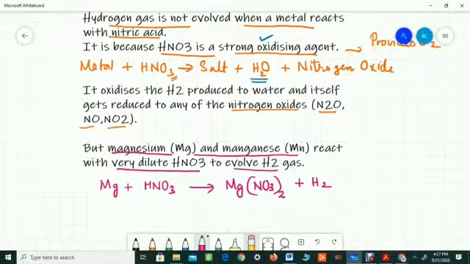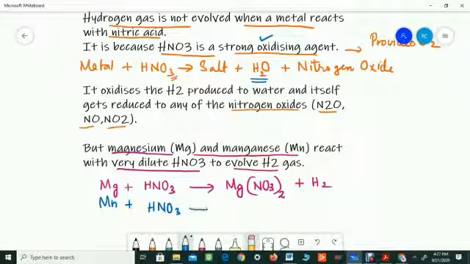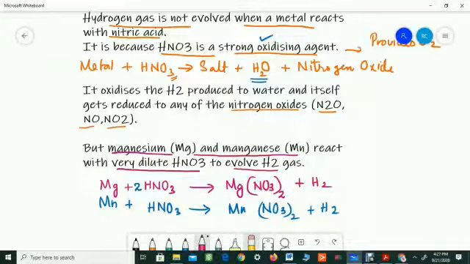Now the same is the case with manganese also. Mn plus HNO3 produces manganese nitrate, Mn(NO3)2, plus H2. For balancing, we have 2 nitrate on the product side, so you may make it 2 on the reactant side also.